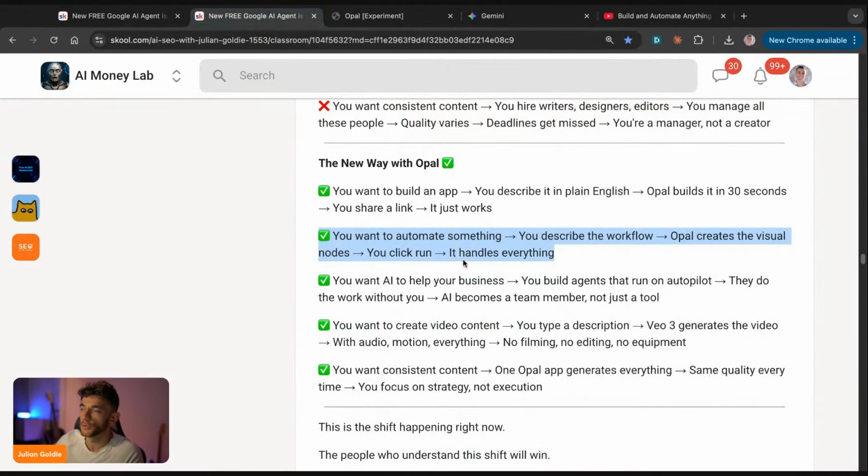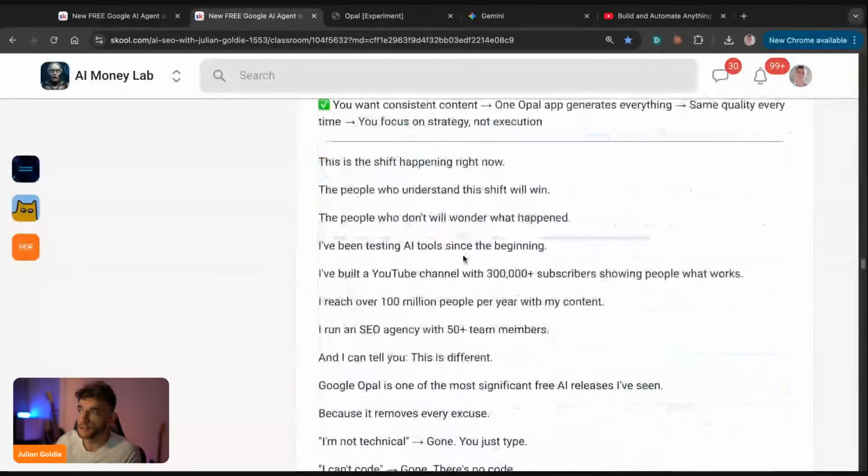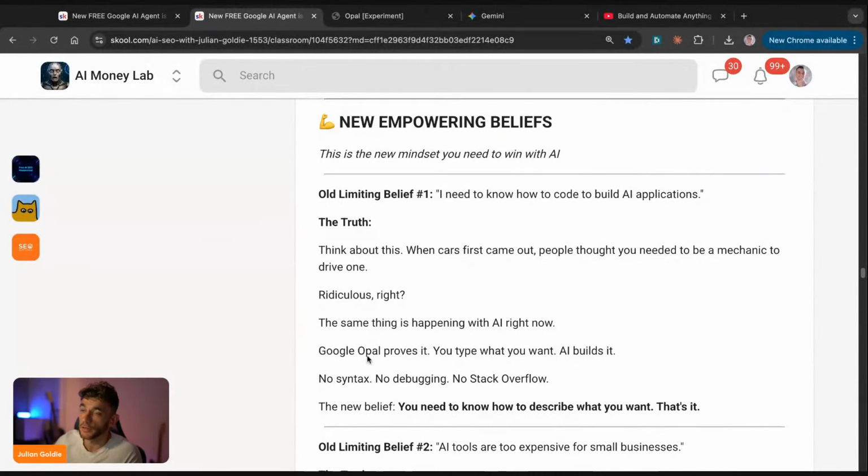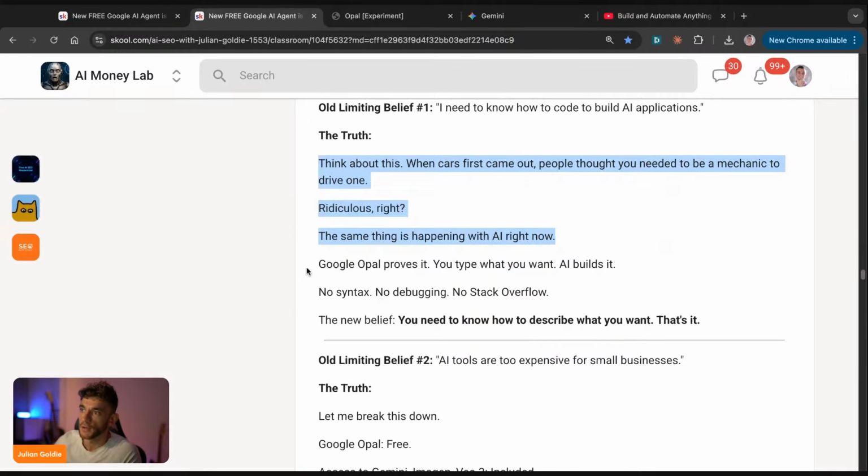And so I've shown you the old way and the new way. I've shown you the 30-day plan. I've shown you how to build apps with examples. I've shown you that the apps actually work, right? Now, let's talk about the new mindset you need to win with AI. So, some people have a limiting belief like, I need to know how to code to build AI automations. But the truth is, think about this. When cars first came out, people thought you needed to be a mechanic to drive one. That sounds ridiculous, but the same thing is happening with AI right now. Google Opal proves it. You type what you want, AI builds it.